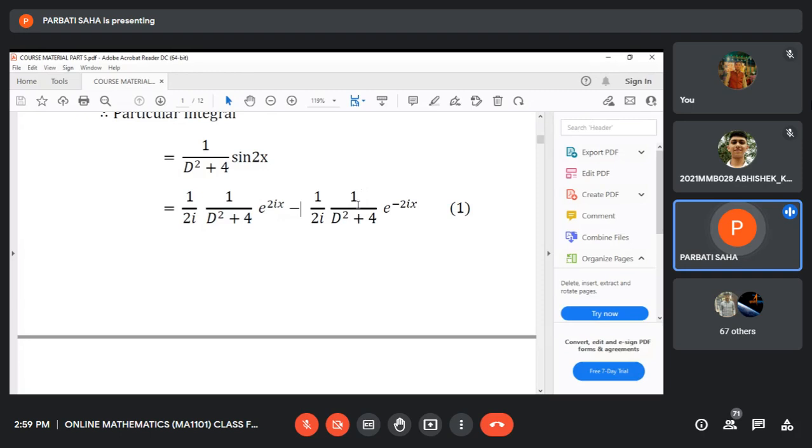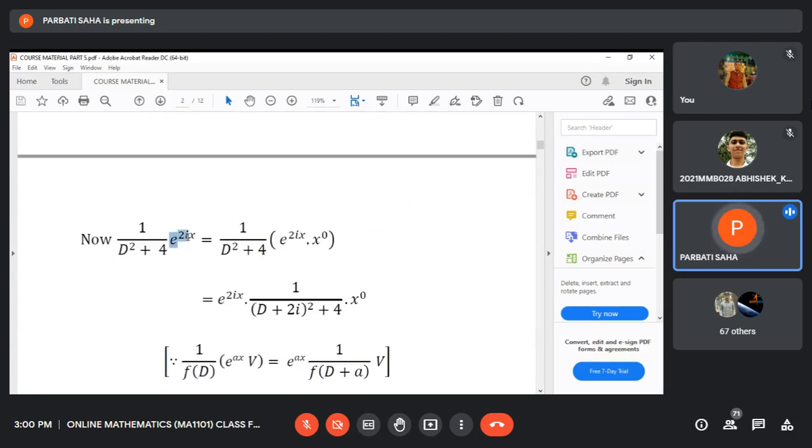The value of the other term may be easily obtained by replacing plus i by minus i. So just compute this. Now here you see if it is an exponential function, then d will be replaced by 2i, and if d is replaced by 2i, the denominator becomes 0, so you cannot apply that rule directly.